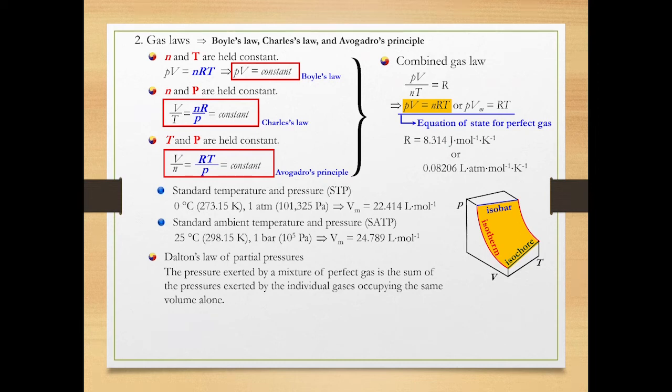Dalton's law of partial pressures states the pressure exerted by a mixture of perfect gases is the sum of the pressures exerted by the individual gases occupying the same volume alone. The law can be expressed in a mathematical equation like this. The PA, PB, and PC are the partial pressures of gas components A, B, and C in the mixture.